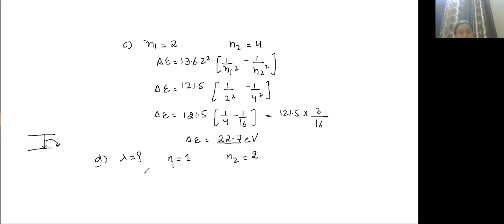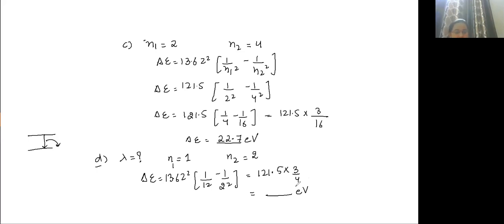That's it. So delta E is equals to 13.6 Z square, 1 upon 1 square minus 1 upon 2 square. So always have this habit of putting N1 as smaller value and N2 as bigger value. Okay, if it is absorption, it will be positive. If it is emission, then just put the negative sign. And this is equals to 121.5 into 1 minus 1/4. So that is 3/4.